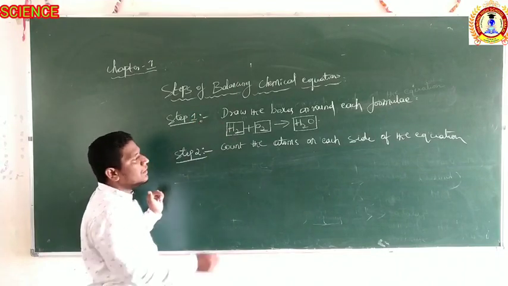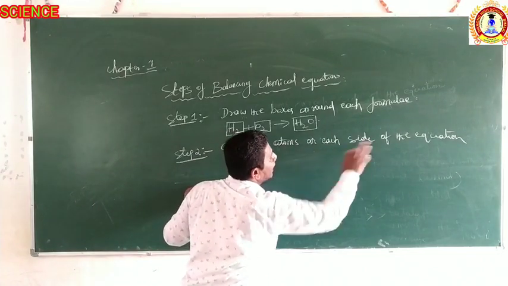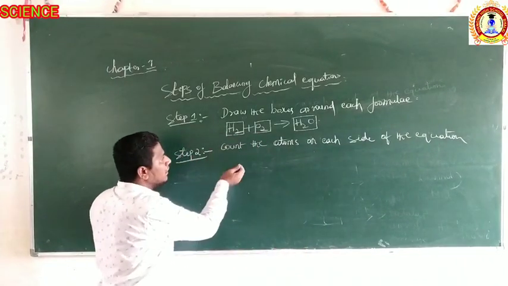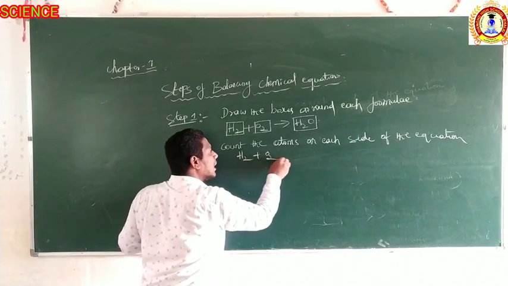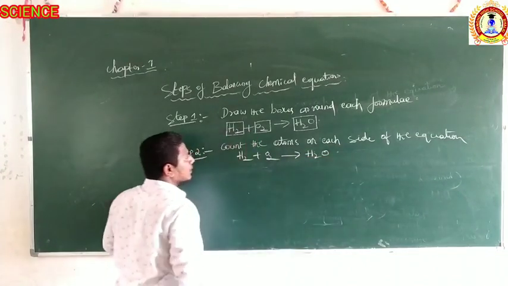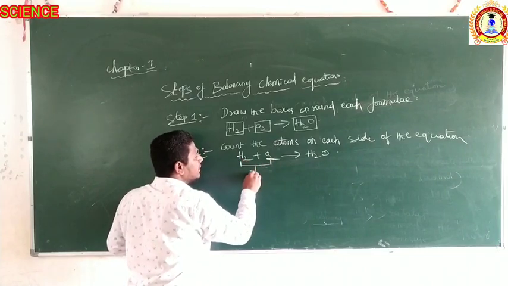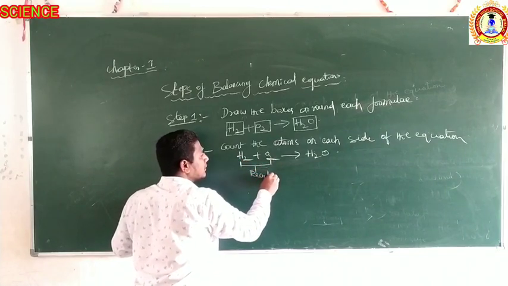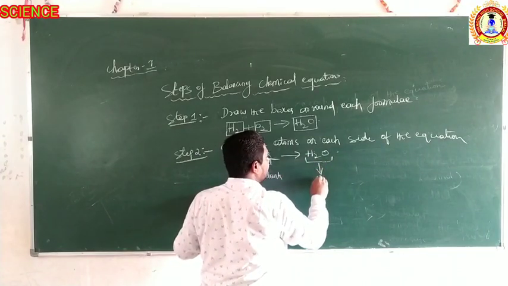Then what is the second step? The second step is to count the atoms on each side of the equation, right? I will take the same equation once more. Hydrogen combines with oxygen to form water, right? So these are the reactants and this is the product.